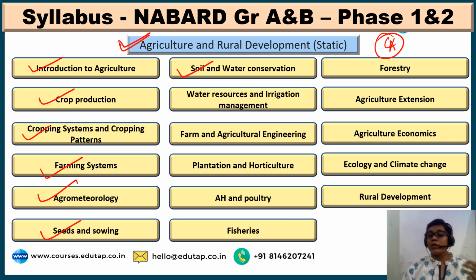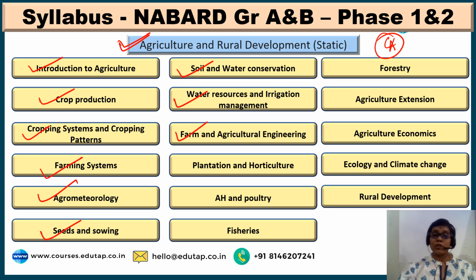Soil and water conservation: here comes all about the soils, classification of soils, types of soils in India, and also about water conservation, how it can be done. Next, water resources: what are the various resources of water in India as well as the world, what is irrigation management, types of irrigation, etc.